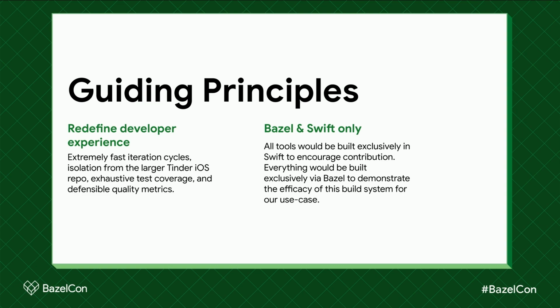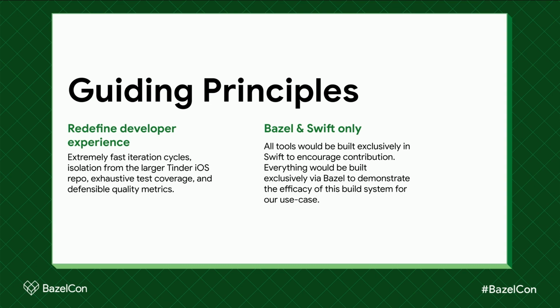It was at this moment our team needed to define the principles we stood for in building these tools. First, we wanted to imagine an optimal developer experience, what it might look like. Based on our experiences of our prior setup, it meant extremely fast iteration cycles, isolation from the large Tinder iOS repo, exhaustive test coverage, and defensible quality metrics. Swift would be used to consolidate programming languages and encourage contribution. All Swift code would be built by Bazel to demonstrate the efficacy of this build system for this use case.